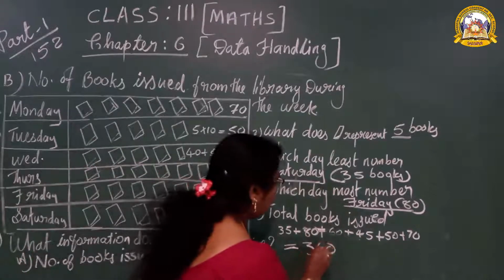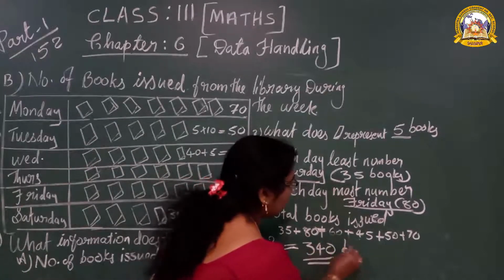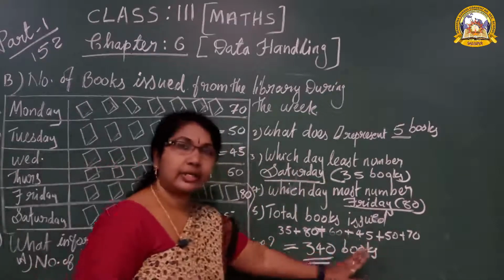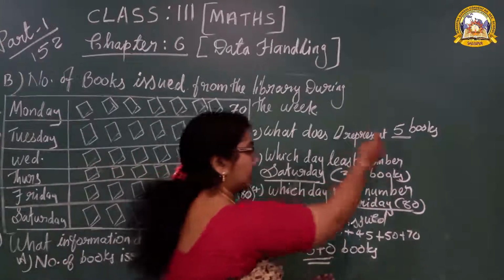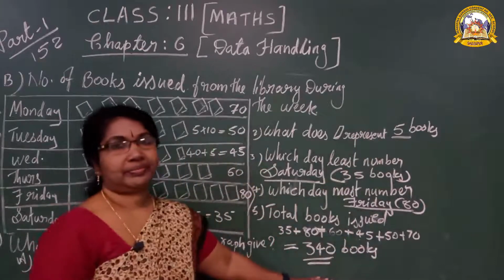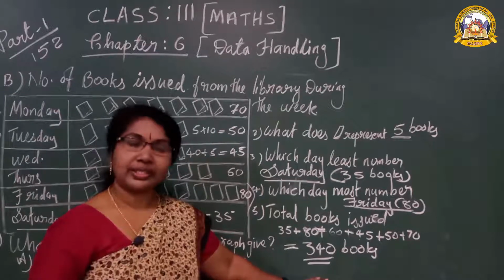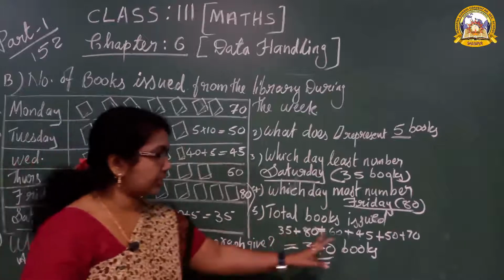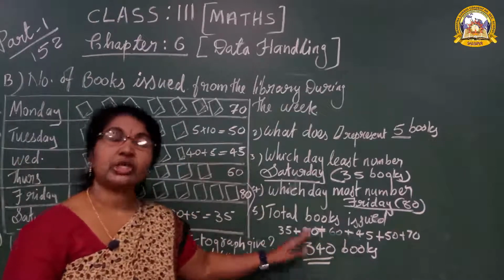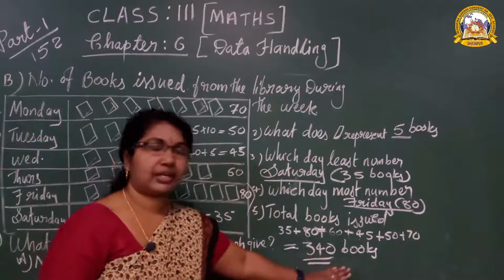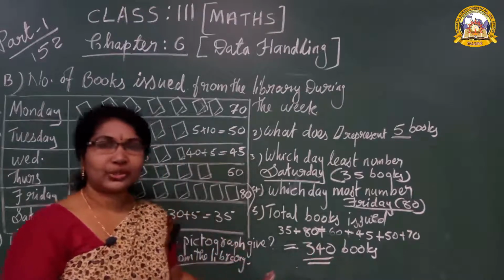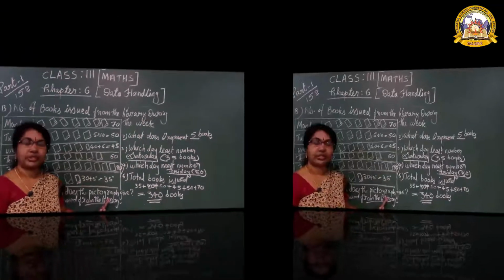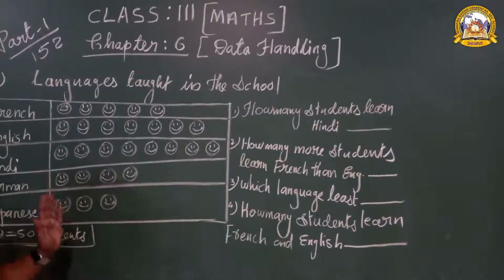So total how many books issued? 340 books. Teacher is adding like that. If you don't know how to add, you have to add the horizontal way. Understood now? Now see the third question. You should write down the answers in the book, and if there is no space for this addition, you can do it in the rough copy, then write down the answer. Easy, understood now? What is the name of this one? Data pictograph. Now see the third question, question number C.